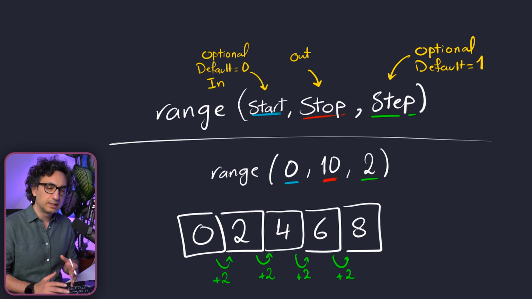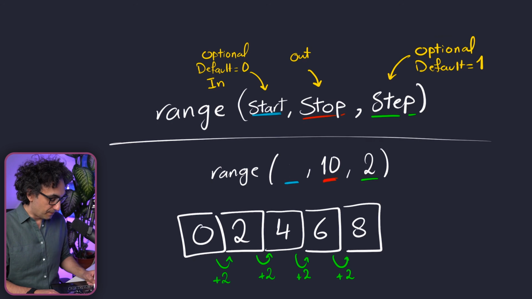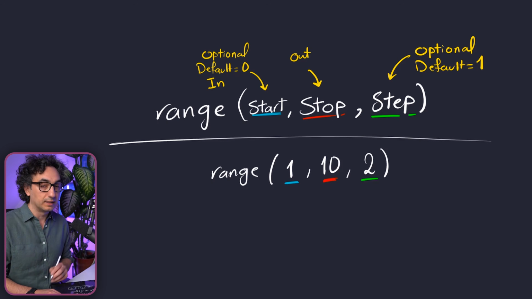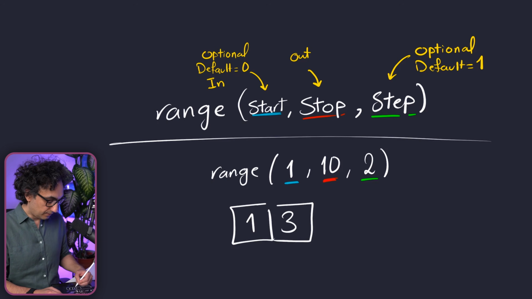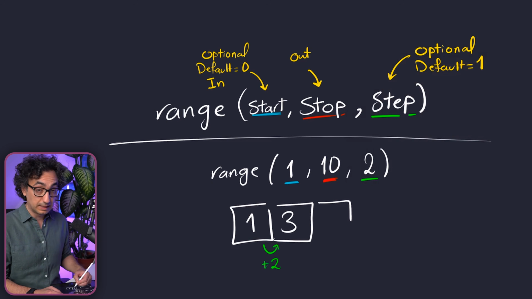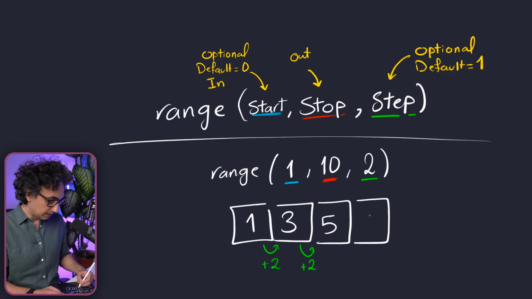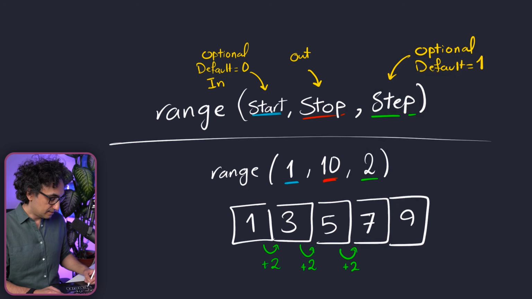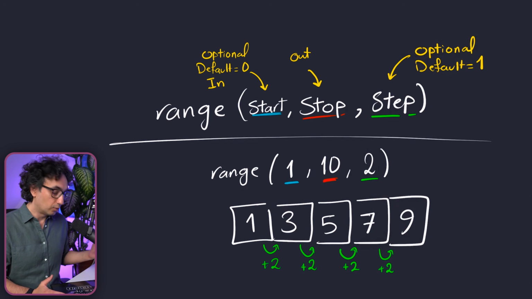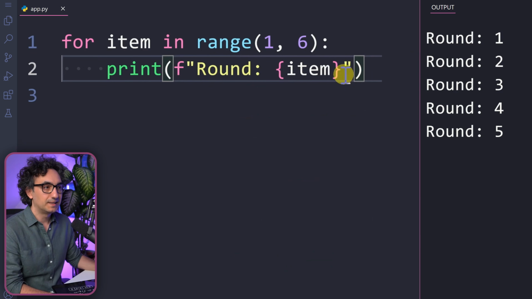Now let's say that I would like to generate all the odd numbers between 1 and 10. So we're gonna have the same setup, but this time we start counting from 1. So now we start from 1, then the next one, 1 plus 2 is 3, and then 3 plus 2 is 5, 7, and then 9. And with that, we are generating odd numbers. So it looks nice. So let's try that out.